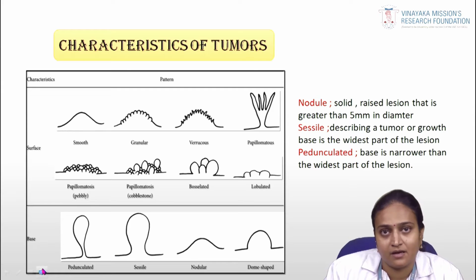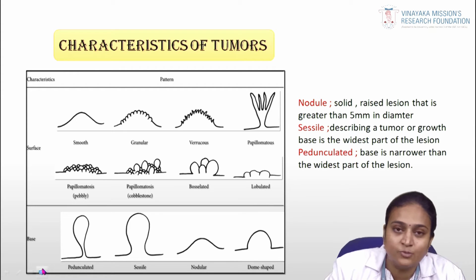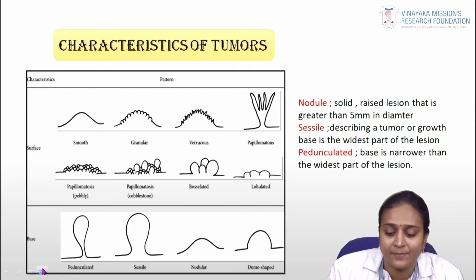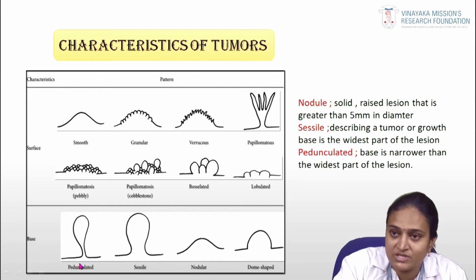Usually epithelial tumors appear smooth, granular, verrucous, hyperplastic or papillomatous. In connective tissue, some tumors can also be papillary or verrucous, but most tumors are seen as pedunculated. A pedunculated lesion has a base narrower than the widest part of the lesion. Here you can see the pedunculated area. Coming to the sessile lesion, it describes a growth whose base is the widest part of the lesion.